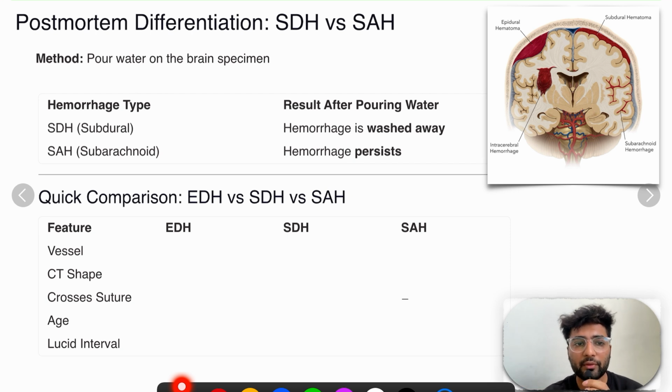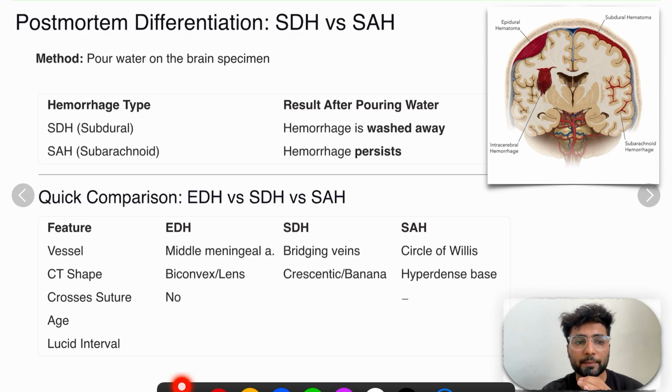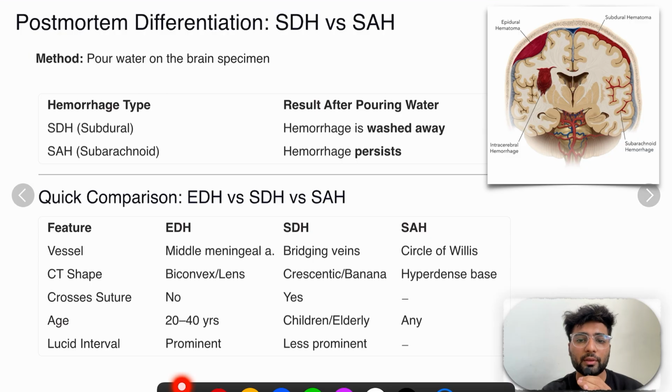So now a quick differentiation or comparison. The vessels involved are the middle meningeal artery, bridging veins, and circle of Willis, for extradural, subdural, and subarachnoid respectively. The CT shape is biconvex lens, crescentic banana shape, and hyperdense base. About crossing the sutures, extradural doesn't, subdural does. Age and lucid interval prominence.